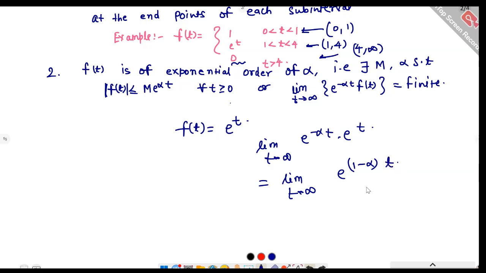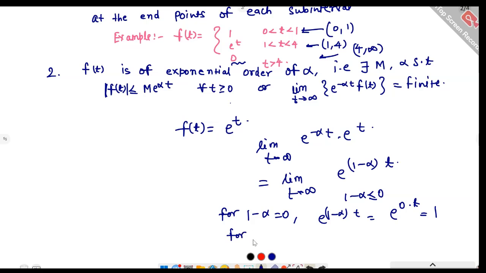For the limit to exist, 1 minus alpha must be less than or equal to 0. For 1 minus alpha equal to 0, e raised to the power (1 minus alpha) t equals e raised to the power 0, which is 1, and the limit is 1.